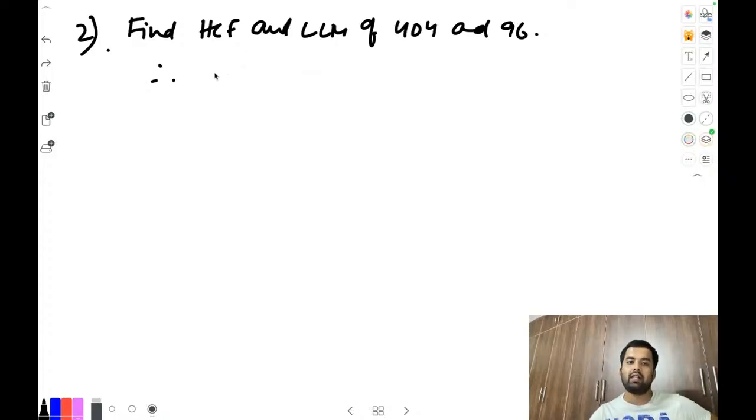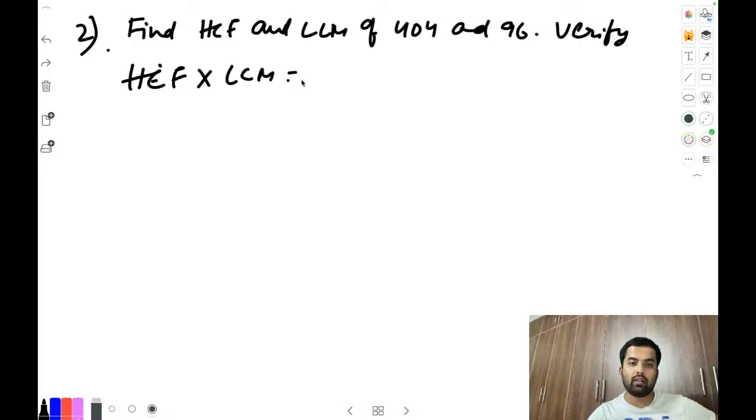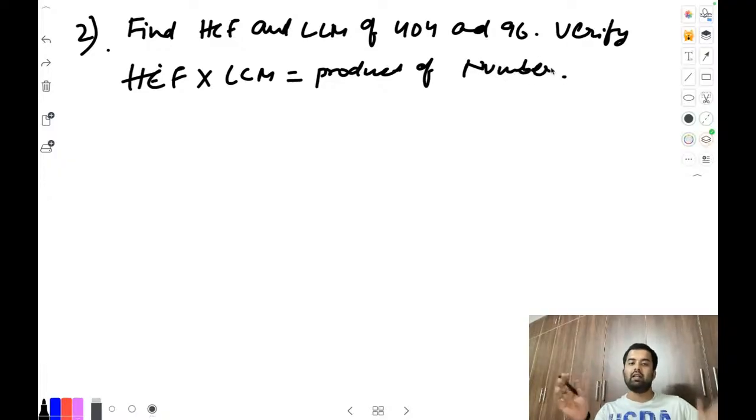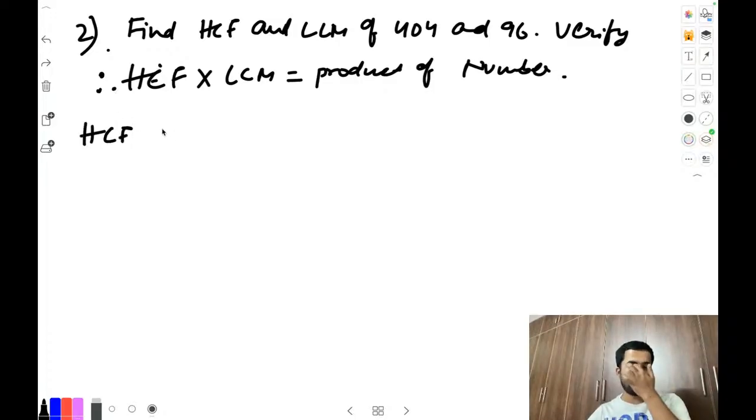Okay, first you figure out the HCF and LCM. Question is more in this one. Verify HCF into LCM is equal to product of numbers. First you do it separately, then you have to verify for this one. Okay, do it separately first. Find the HCF, then find the LCM, then verification.